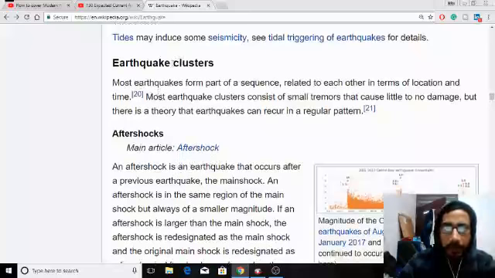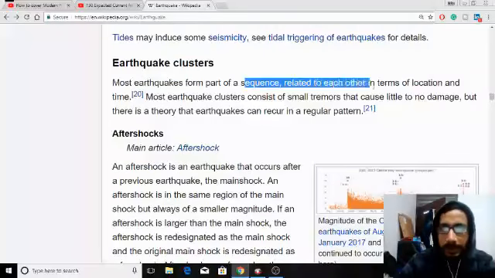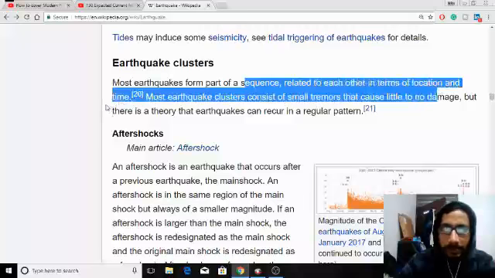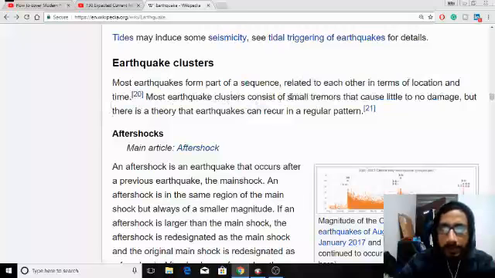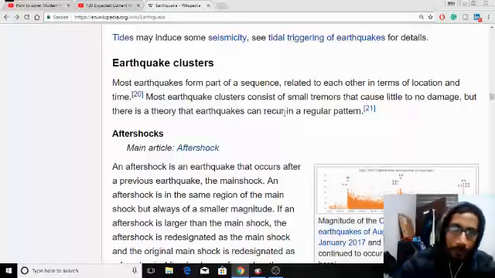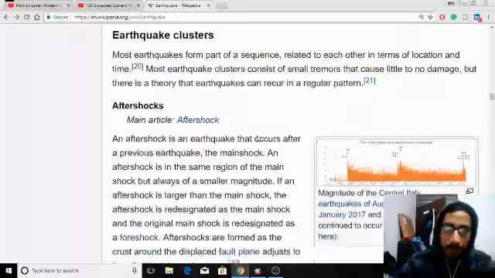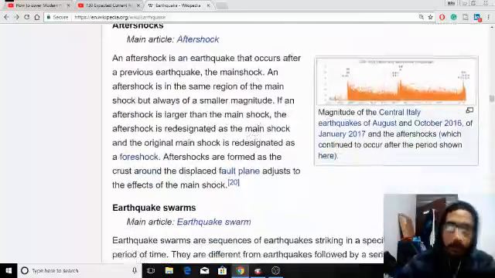Earthquake cluster means a group of things. Most earthquakes form part of a sequence related to each other in terms of location and time. Most earthquake clusters consist of small tremors that cause little to no damage, but there is a theory that earthquakes can recur in a regular pattern, just like you might have seen in 2015 in the Kathmandu region, where repeated earthquakes caused heavy damage in Nepal's capital, Kathmandu.